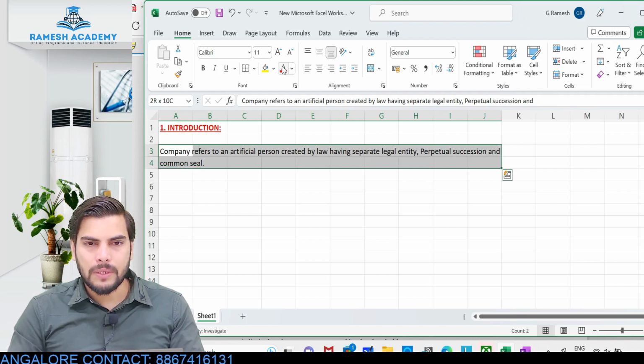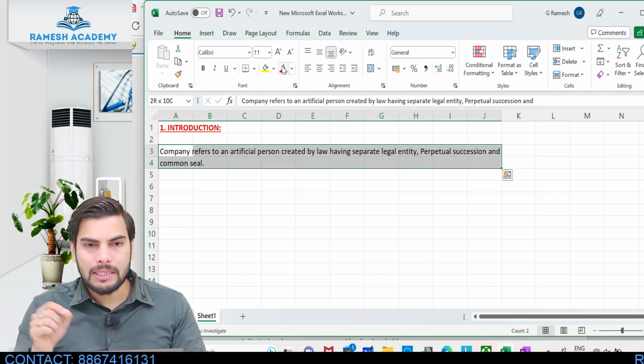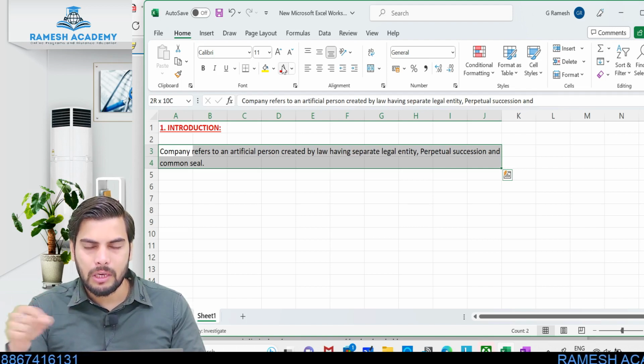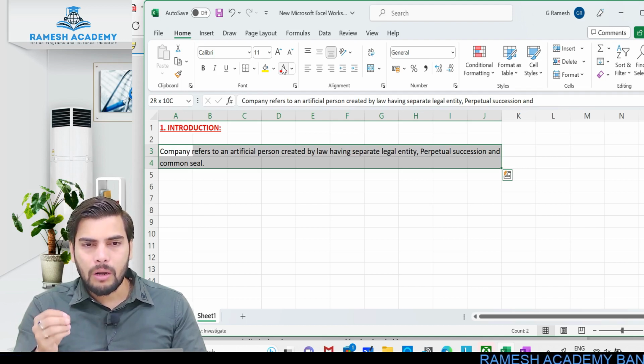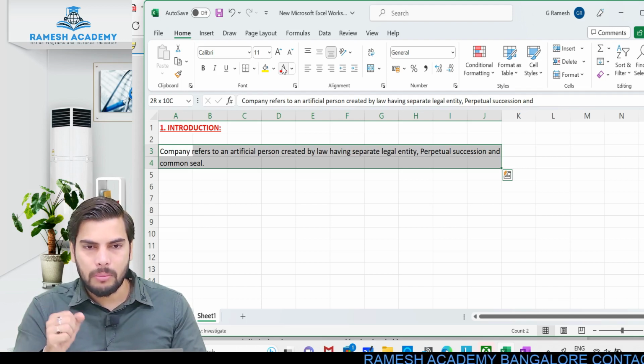So what is the relevance of this common seal? See, in order to call a particular document an authentic or genuine one, if I'm a human being, I'll be putting my signature. My signature will authenticate that particular document. But what about a company? So company, in order to authenticate a particular document, will be using its common seal. On a particular document, it is just as good as the signature of the company.